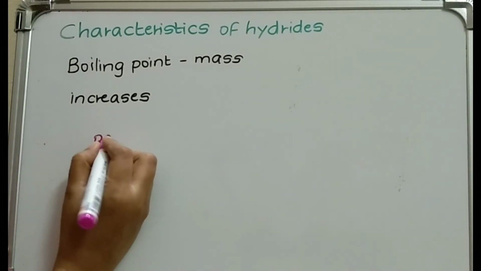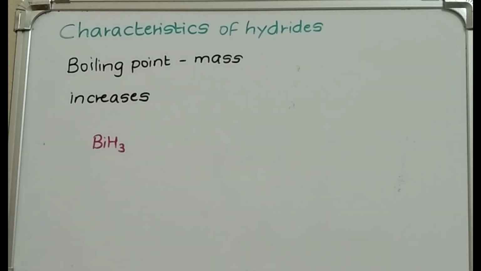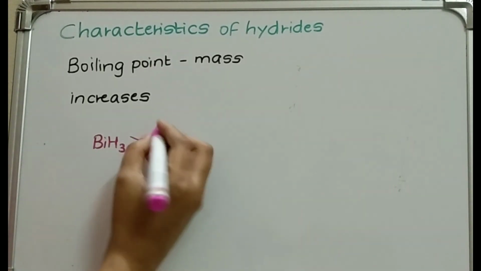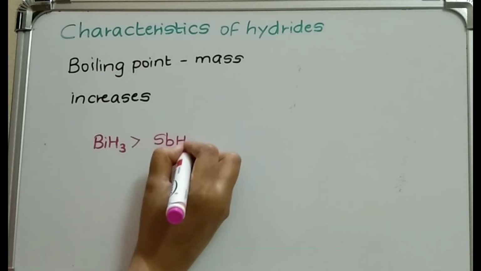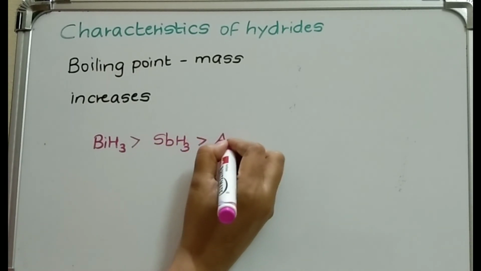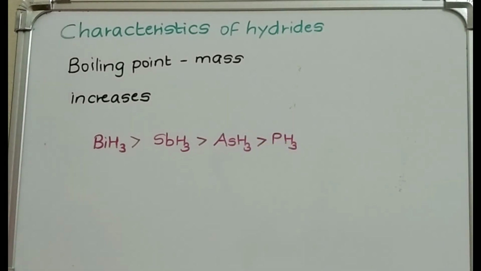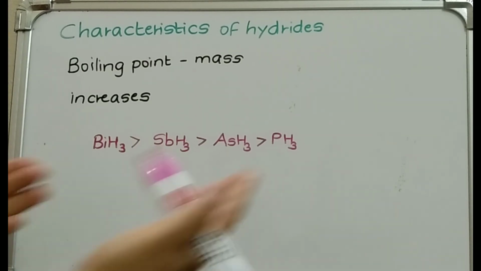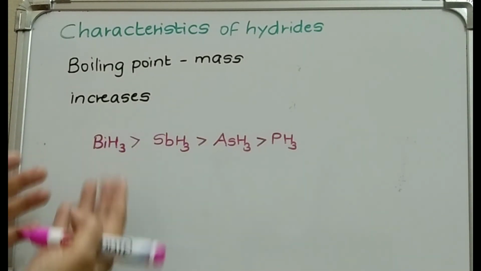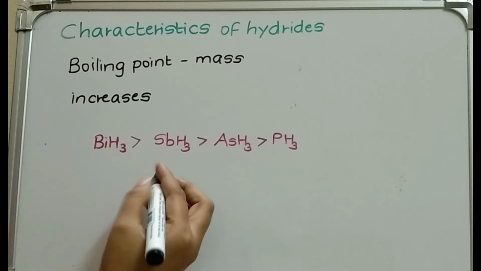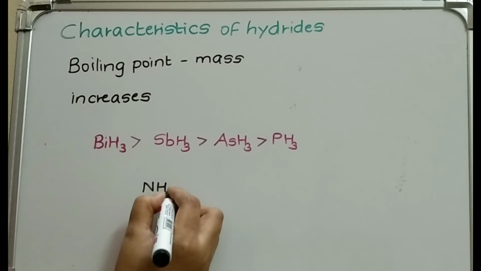So let me write the order here. BiH3, which is the last element, in its hydride form will have a higher boiling point than SbH3, higher than AsH3, higher than phosphine, correct? Why? Because mass is increasing, the boiling point of BiH3 will be more. Now I did not write NH3 here.